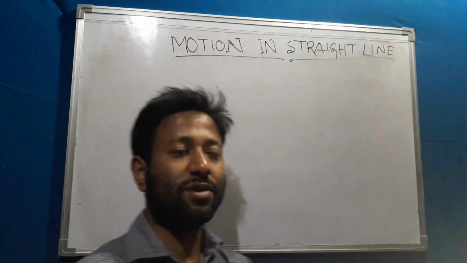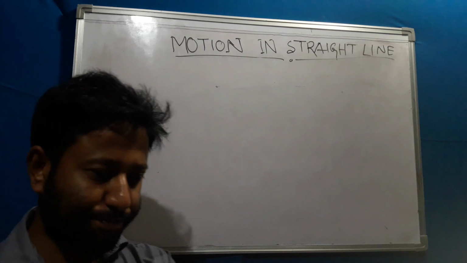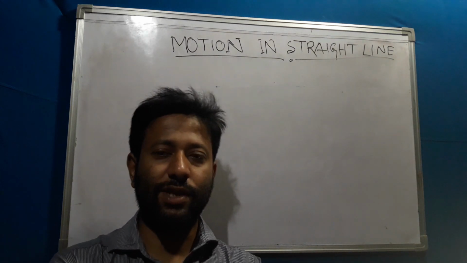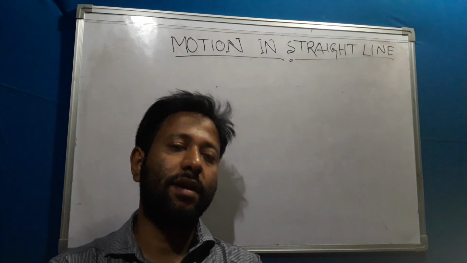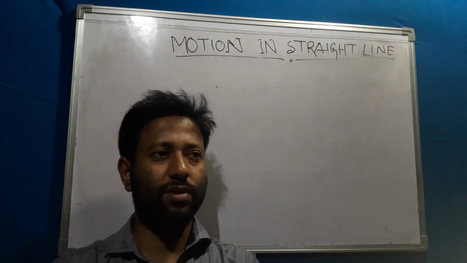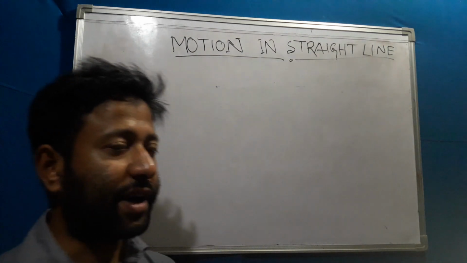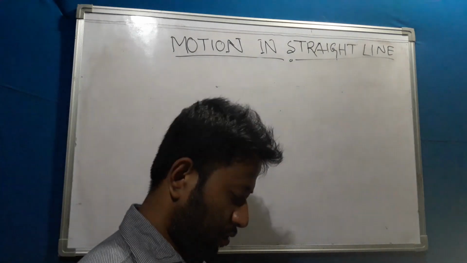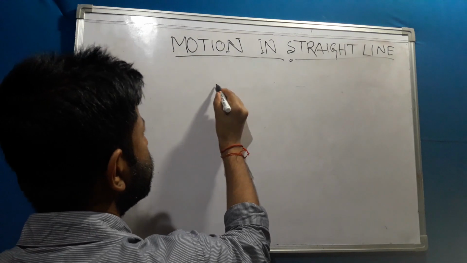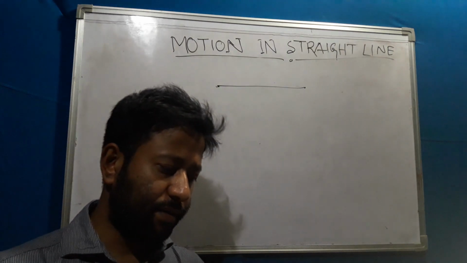So, motion in a straight line. What do we know about motion? Motion: if an object changes its position with respect to time, then I will tell this is a motion. Now motion is of various kinds. Suppose an object is moving in a straight line, then I will say this is a rectilinear motion. If the object is here and is changing its position from this to this in a straight line, this is a rectilinear motion.